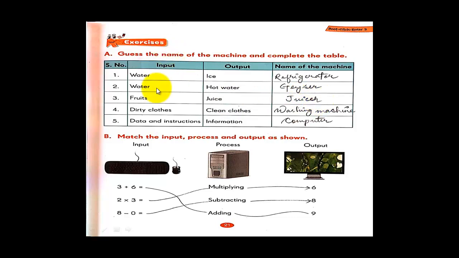Now the fourth one is dirty clothes, and it gives us clean clothes. So we have already done this also.